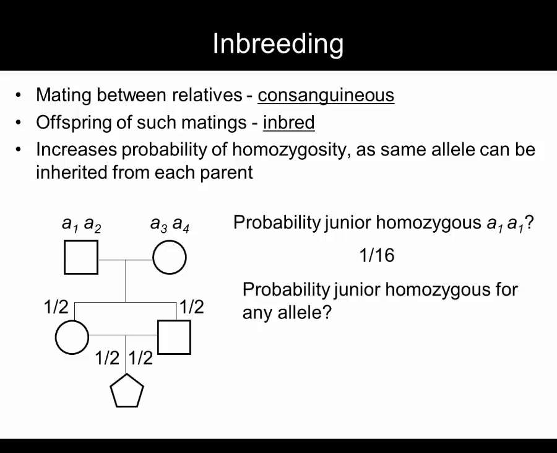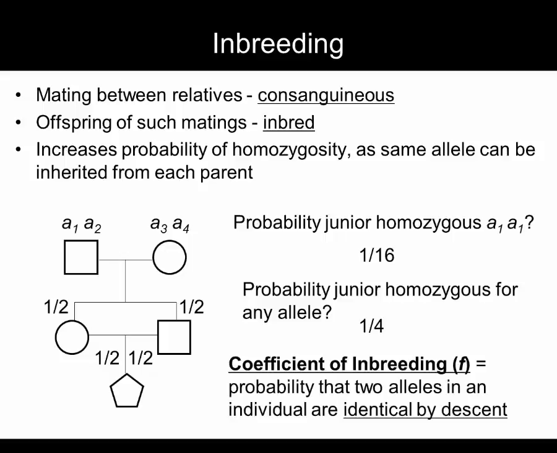There are the same odds that the grandchild is homozygous for A2 or A3 or A4. So overall, there's a 1/4 chance they'll be homozygous for some allele. This number, the probability that both alleles in an individual are identical due to descent, is called the coefficient of inbreeding. It's given the symbol F.